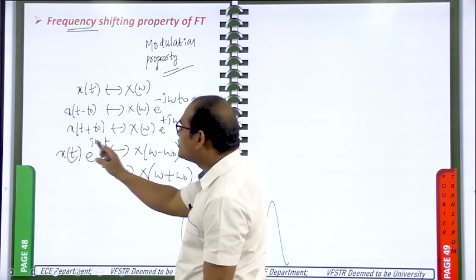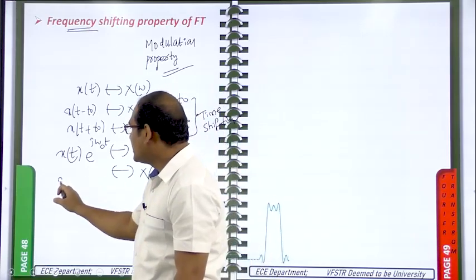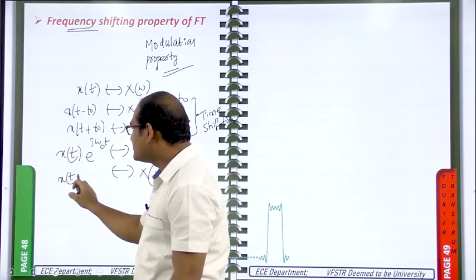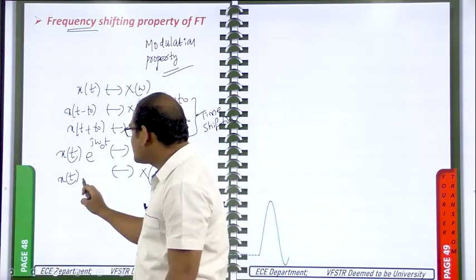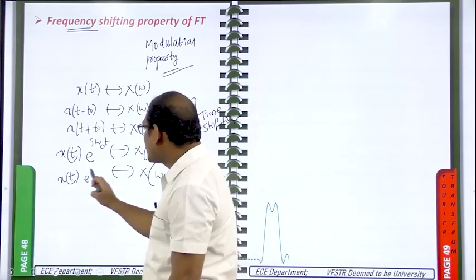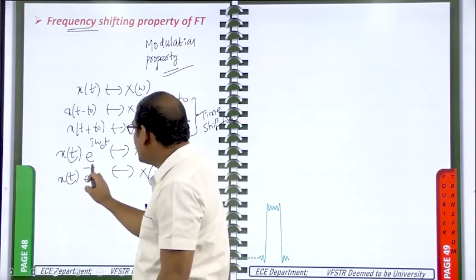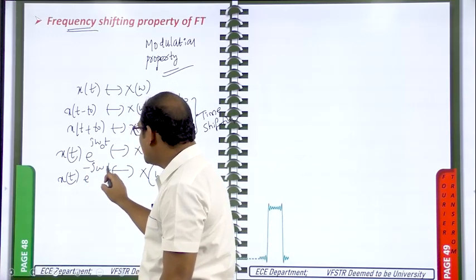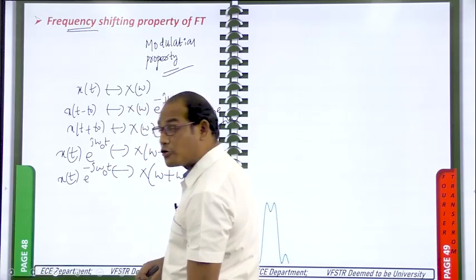When minus is there, you take plus here. Next, X of omega plus omega naught is the shifted version, so the exponential takes the opposite sign, minus j omega t. This is the general form, but since it is in the time domain, omega should be omega naught, not omega.